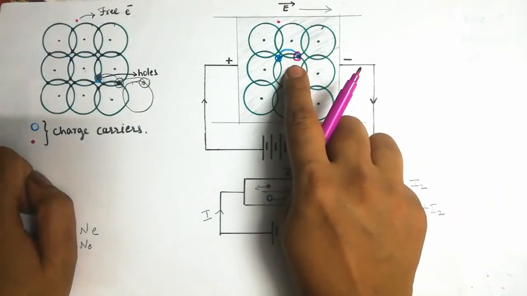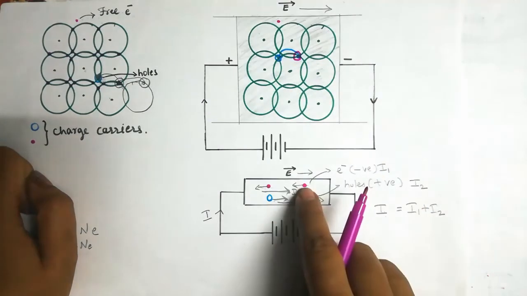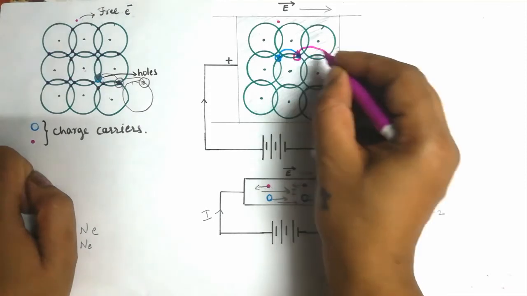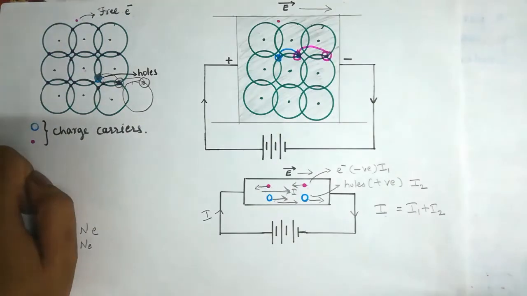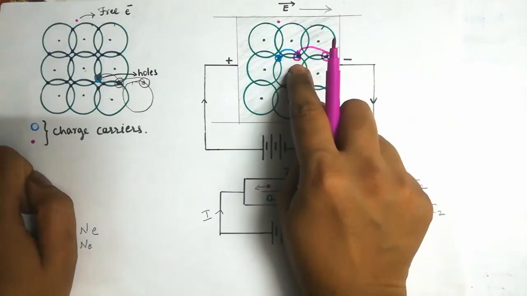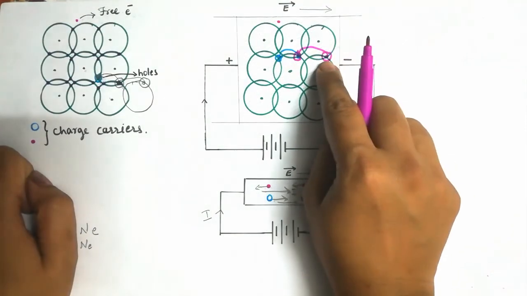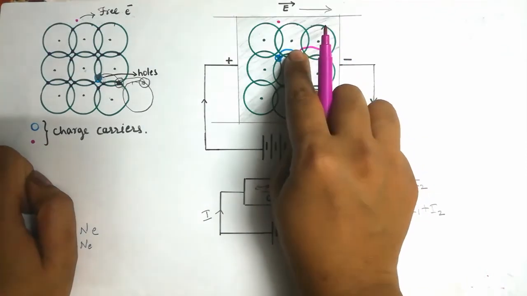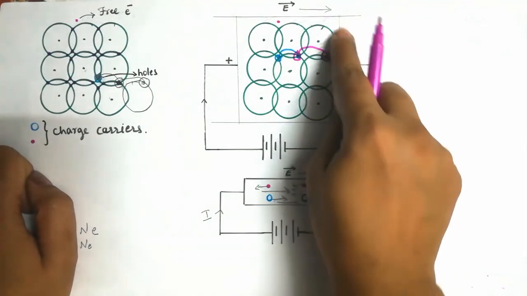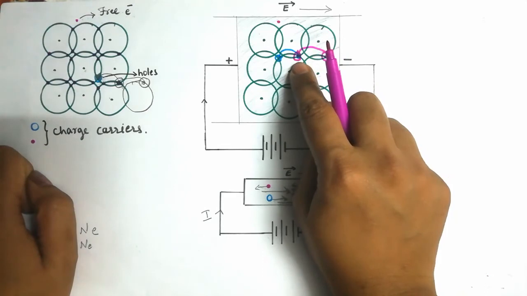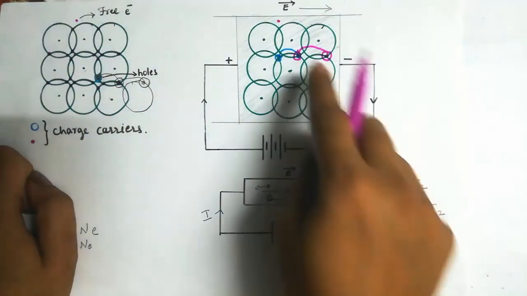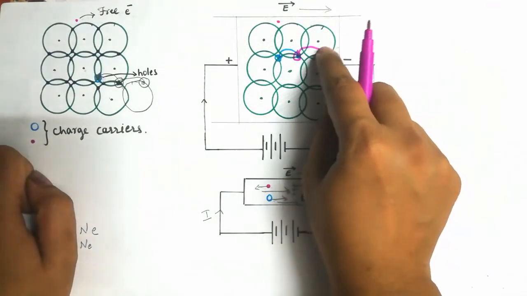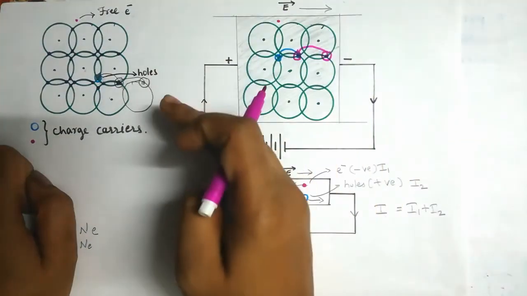Now, the possibility of filling this hole, as the electron moves in this direction, is because of this electron. And again a hole is left behind. So, filling of a hole with electrons is always from this direction to this, that is right to left. As you can see, the hole is moving in this direction as shown in this figure, and electrons are filling these holes in this direction.